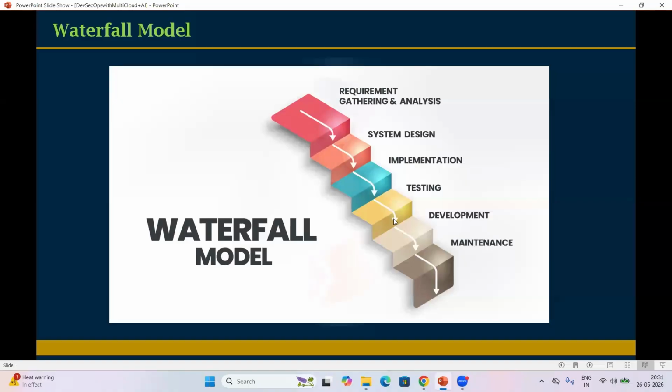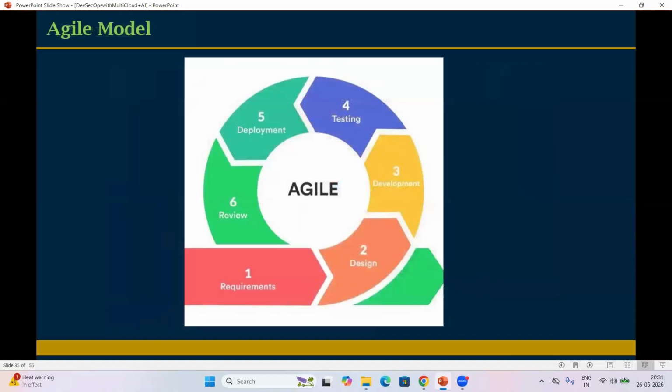But in Agile methodology, development will not be stopped. Parallelly, the application will be developed. Here: requirement gathering, design, development, testing, deployment, review. So this is the process.